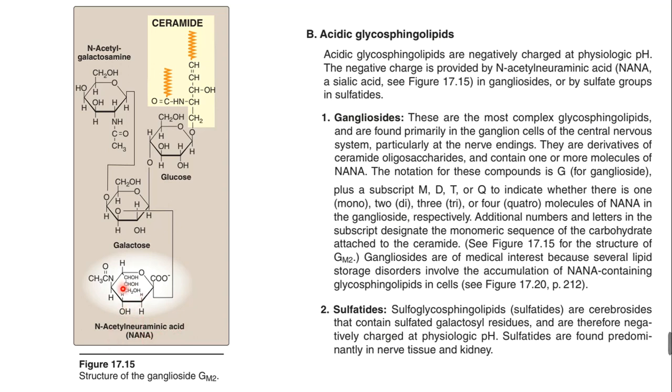That means this is involved in the function of GM2. So without N-acetylneuraminic acid, there is no function of GM, and this contains one or more molecules of NANA. Without NANA, there is no GM, so that is why NANA is very important. NANA means nothing but N-acetylneuraminic acid. So N-acetyl galactosamine attached with galactose and glucose, and with the ceramide and N-acetylneuraminic acid, okay, is going to be formed.